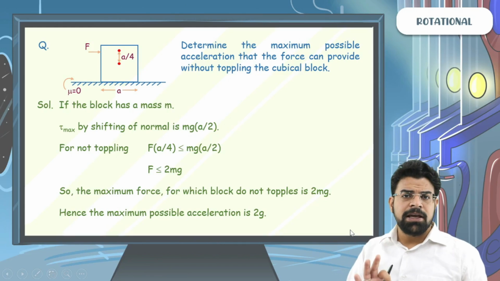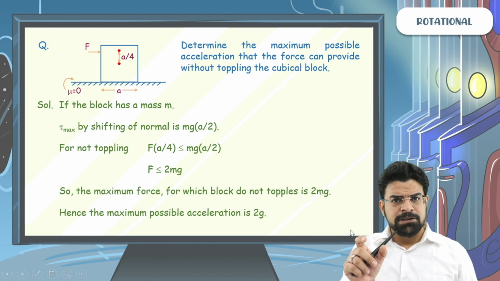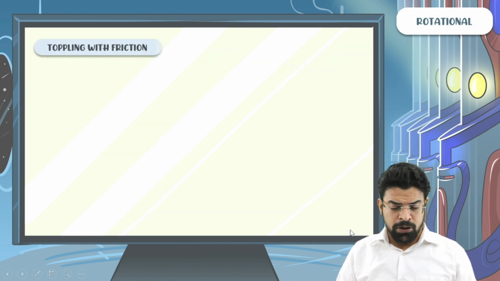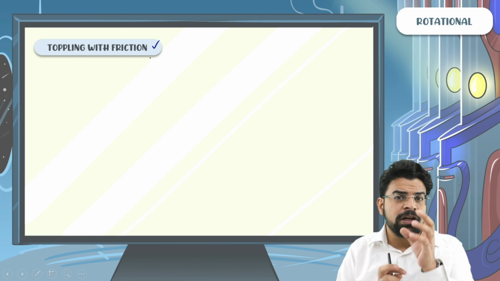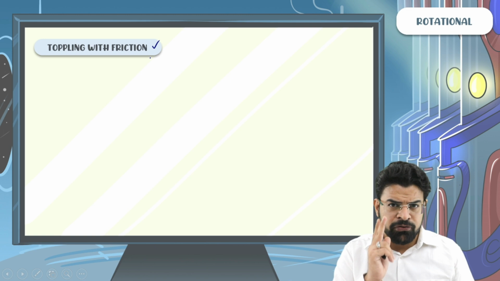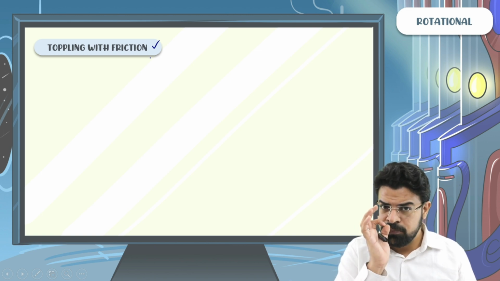So we have done the case when friction is not present. So how to solve a toppling case in the absence of friction, but in the presence of friction, what to do? So, toppling with friction. Now in case of friction, you have to be very cautious about the language of the question statement. There will be two types of statements and we need to understand both of them very clearly.